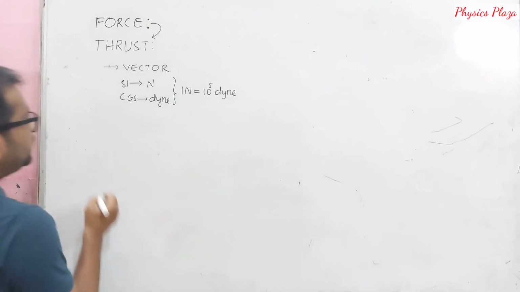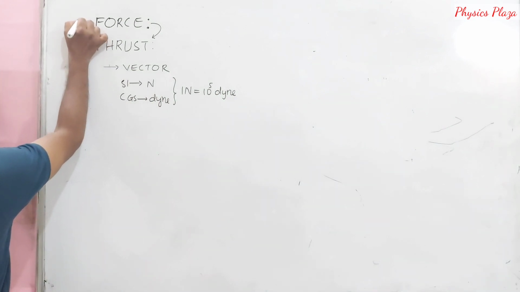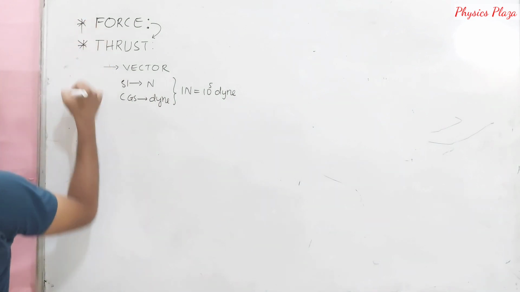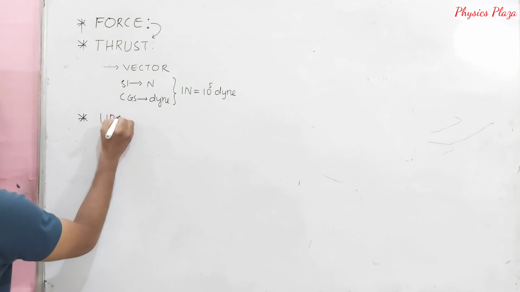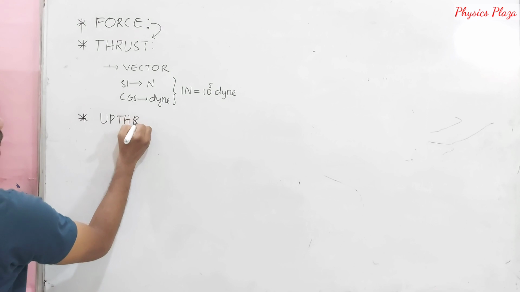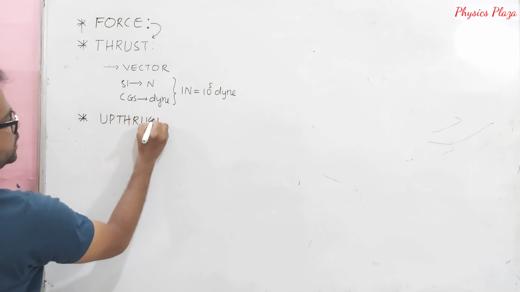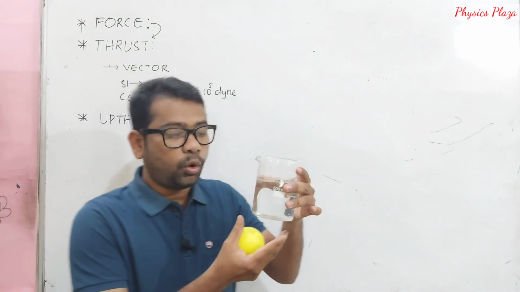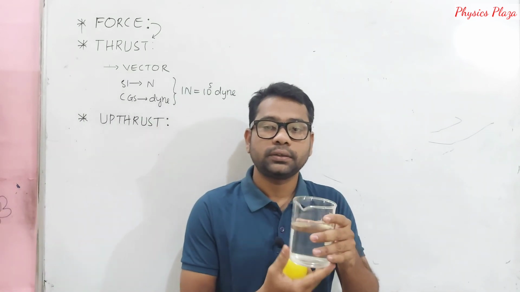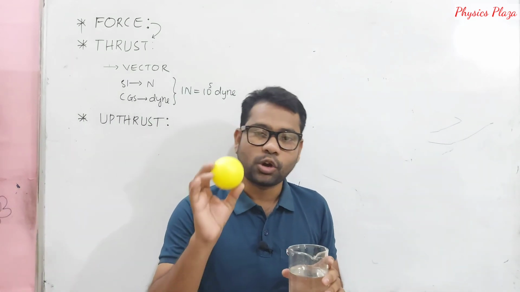Fine. Now we will discuss, so first we discussed force, just like a recalling here. Next one is upthrust. What is upthrust? Children, here water is taken in a small beaker. Let us say it is a liquid and here is an object.